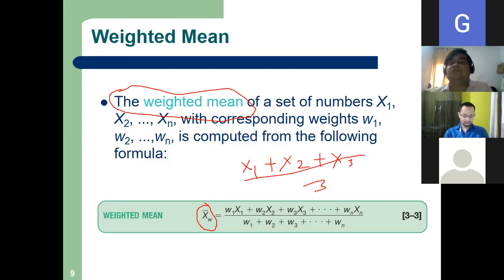But in the case of weighted mean, we multiply by some weights, where w1 is a weight.